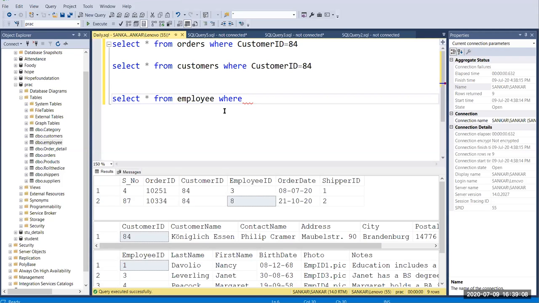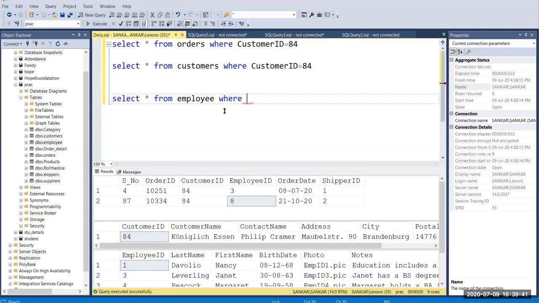Okay, so and is used to satisfy both conditions. So when we need to satisfy both conditions, we use and. If I want to satisfy any one of those conditions, I'm going to use or.